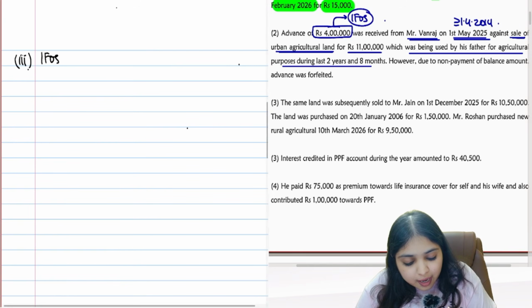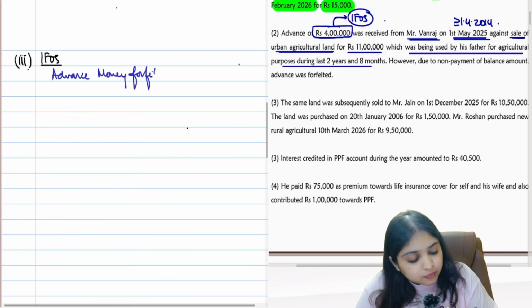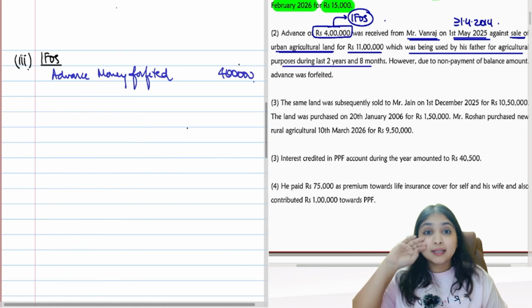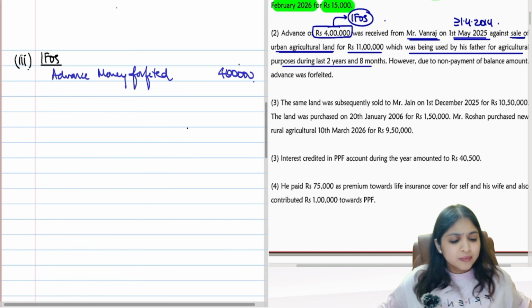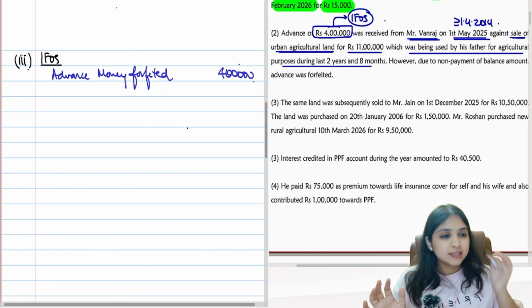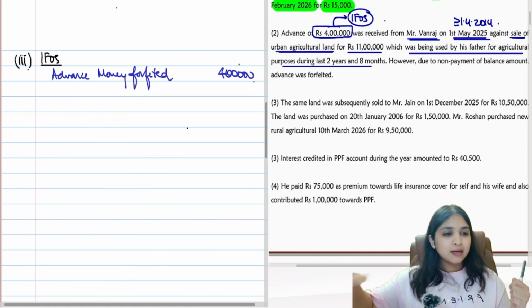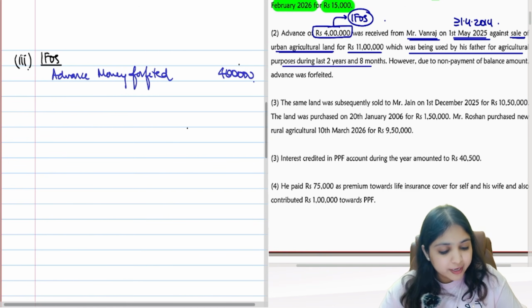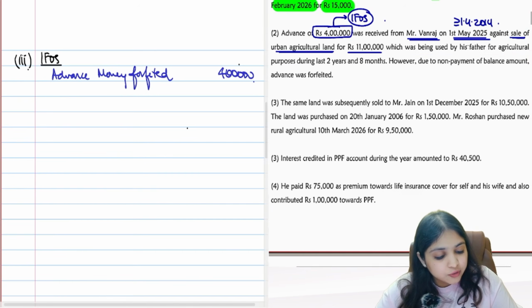So, I'll open my IFOS head over here. I have advance money forfeited. What is the amount? 4 lakh rupees. I am straight away taxing it under IFOS head. It is forfeited on or after 1st April 2014, so the entire amount will as it is be taxed under IFOS head. Now continue reading the question.